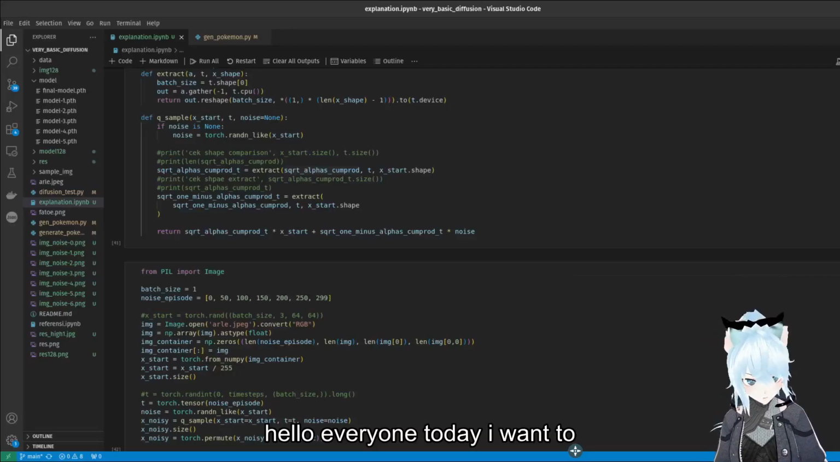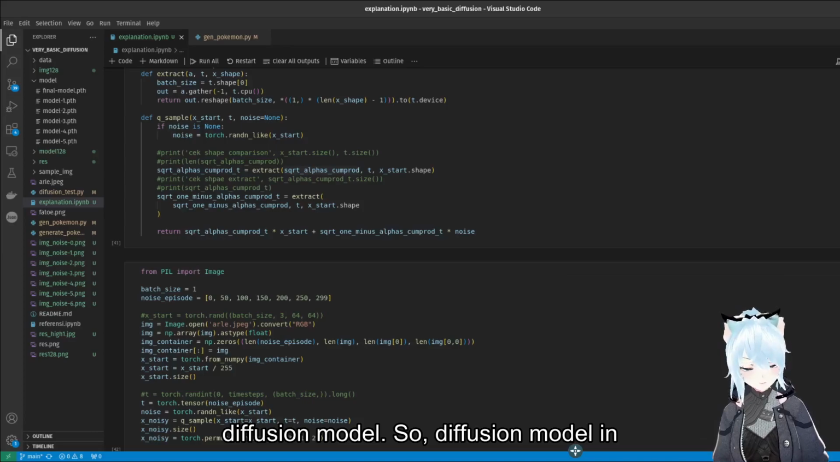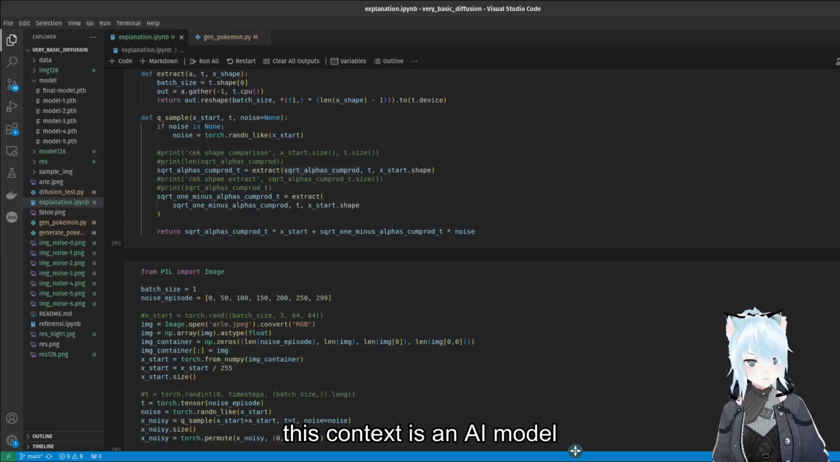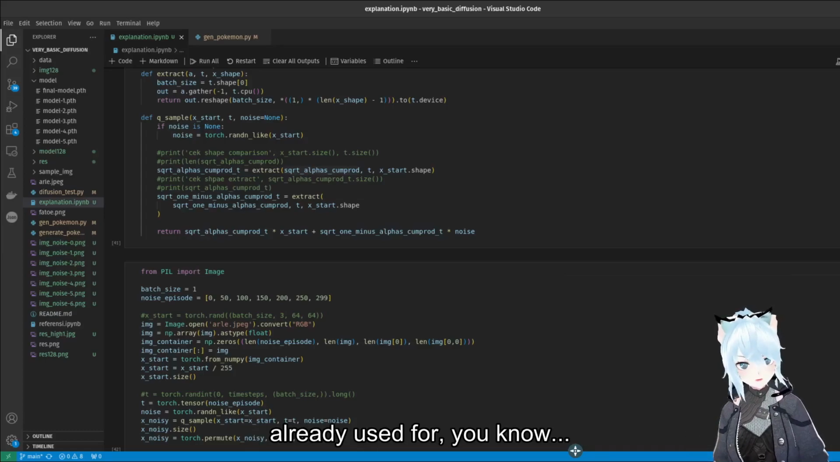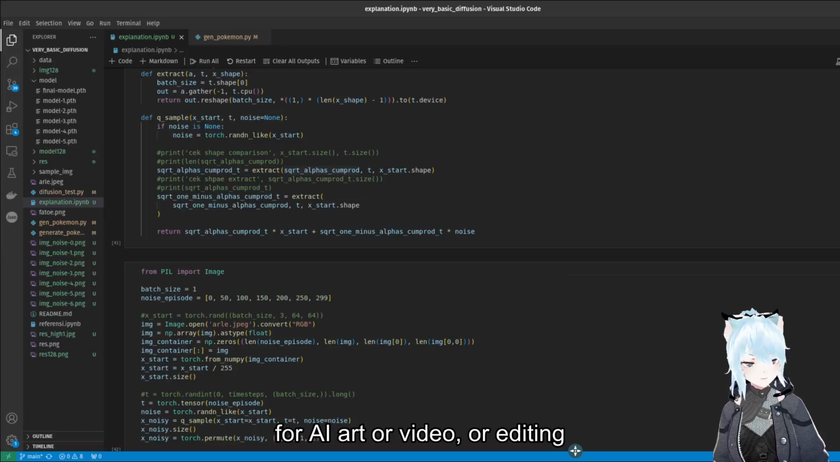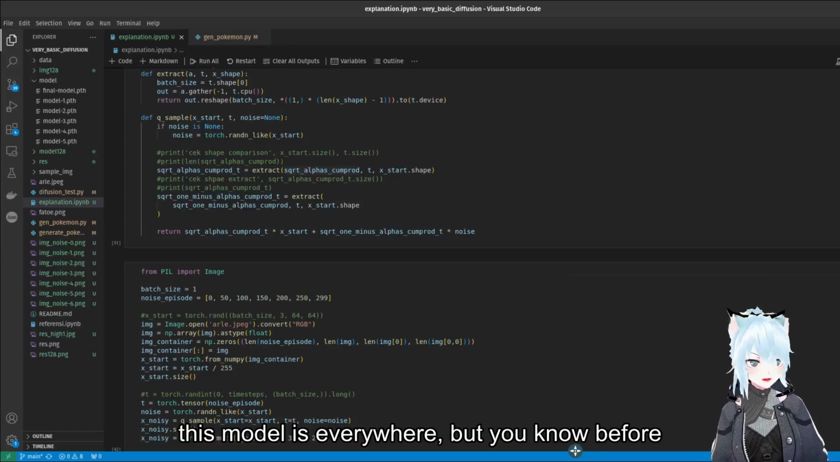Hello everyone. Today I want to talk about diffusion models. A diffusion model, in this context, is an AI model. You know, this diffusion model is already used for AI art or video or editing photos, etc. And yeah, this model is everywhere.